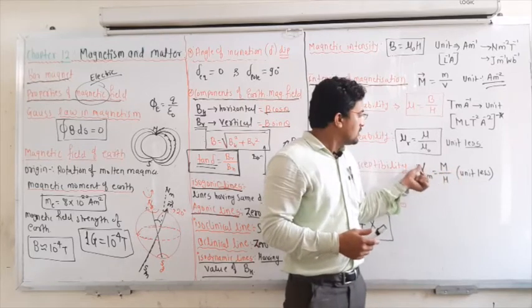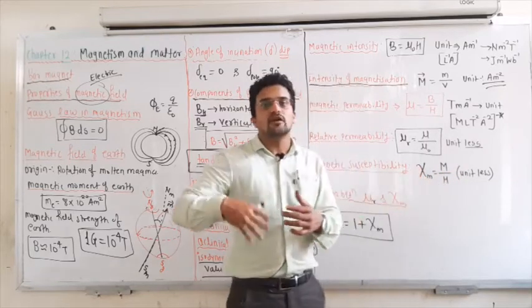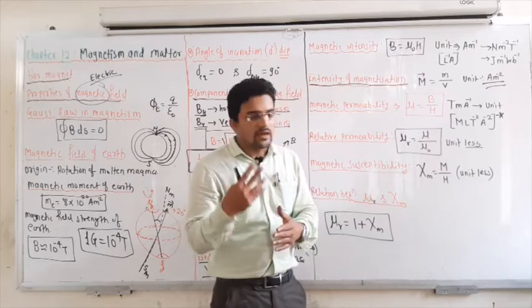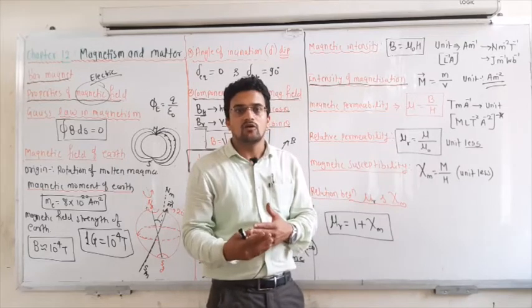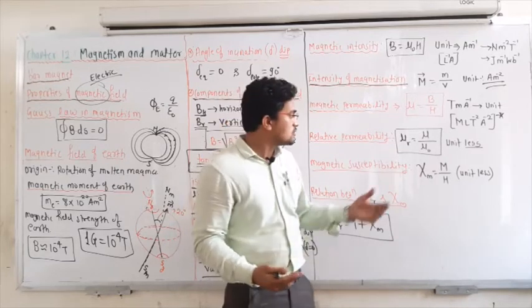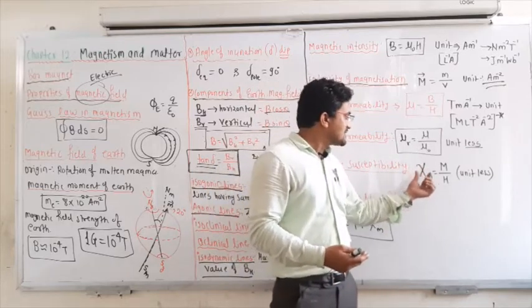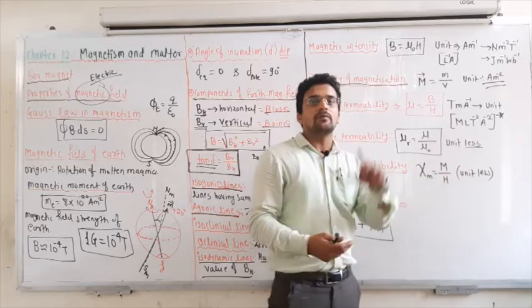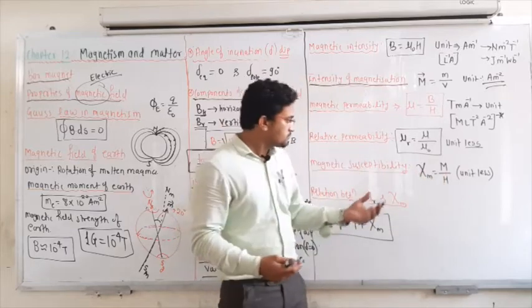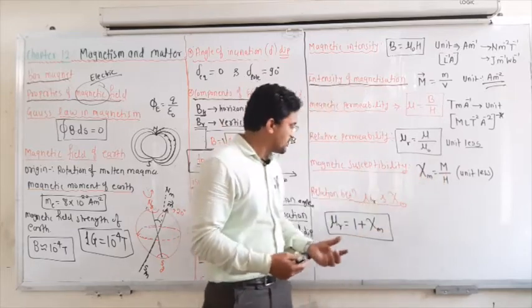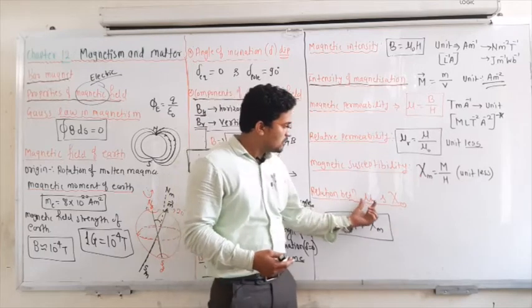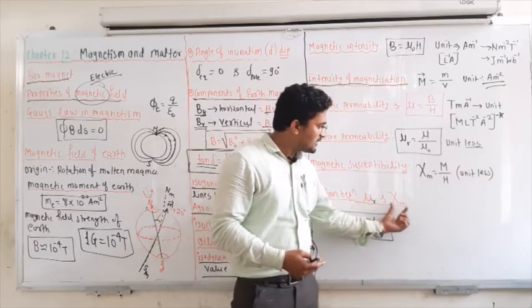Susceptibility is different for different materials, whether it is a paramagnetic, diamagnetic, or ferromagnetic material. We will come to know those values. This susceptibility also depends on the temperature of the material.